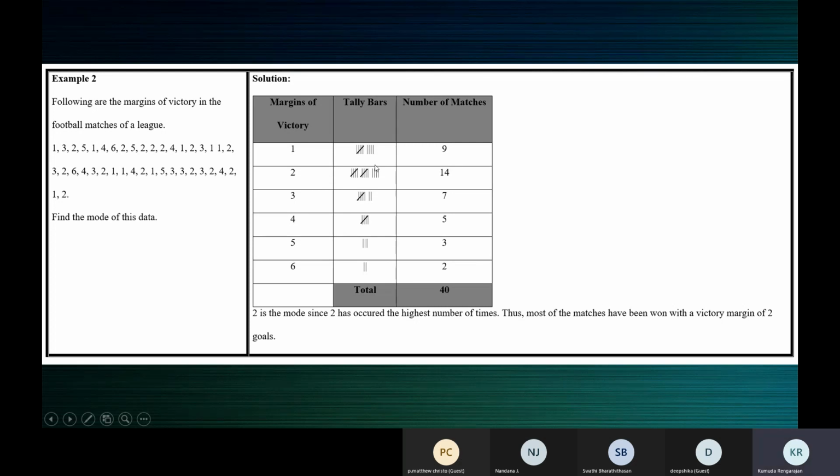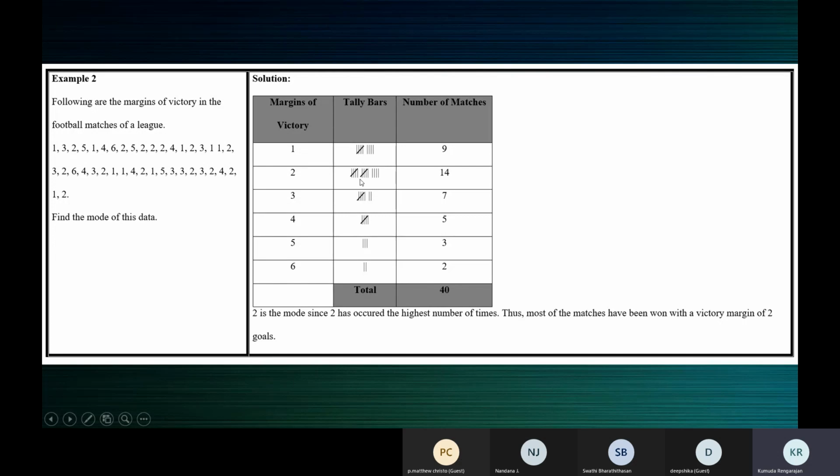See, if you're using tally marks, I'll tell you how you should go about. After making the 3 columns, margins of victory, tally marks, and number of matches, you must write these values 1, 2, 3, 4, 5, 6. After that, the first value is 1. You should put a tally mark against 1. Then the next value is 3. Then you should put a tally mark against 3.